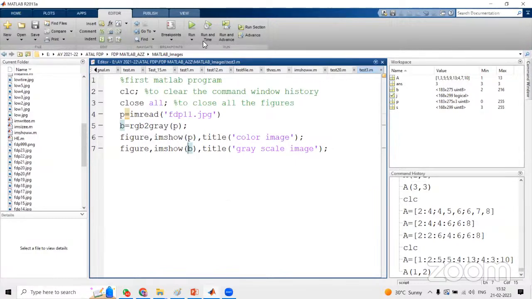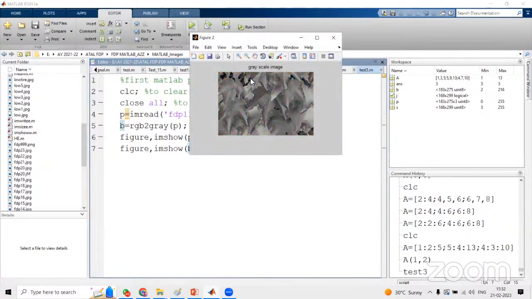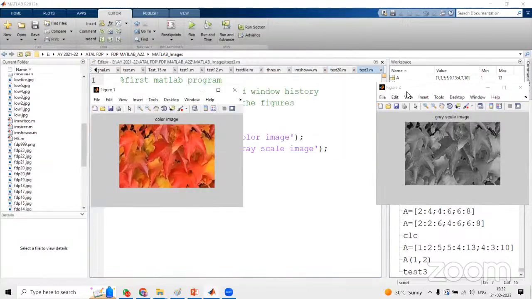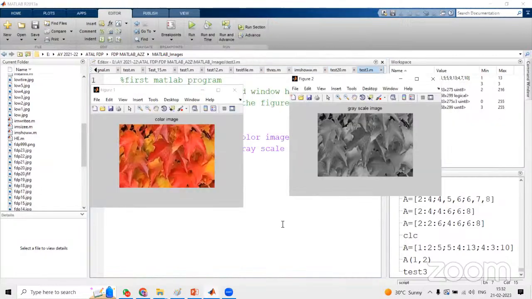Now the question is, when you execute this program, as you can see, figure 1 and figure 2, these two images are displayed as two separate figures. Instead of that, why can't we make one figure with two images? I want to display these two images in one figure only. For that, we have to go for one function called the subplot function.